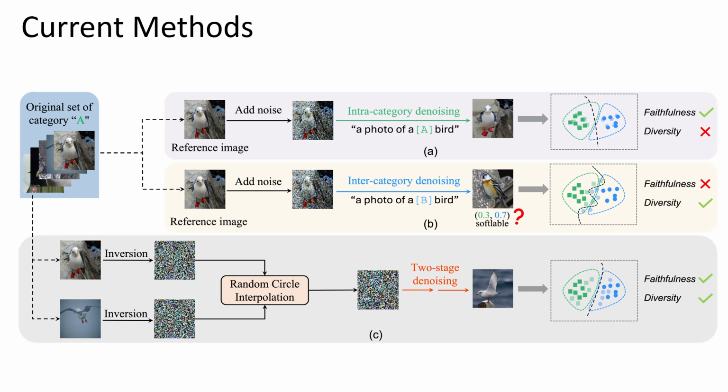Then let's see the second row, the inter-category data augmentation. In order to increase the diversity, prompts containing other categories are used for denoising. However, a new problem is introduced: how to determine the label of the static image, because the new image contains the semantics of both category A and category B, thus leading to weak faithfulness. In contrast, we propose an inversion interpolation method to get both diverse and faithful images.